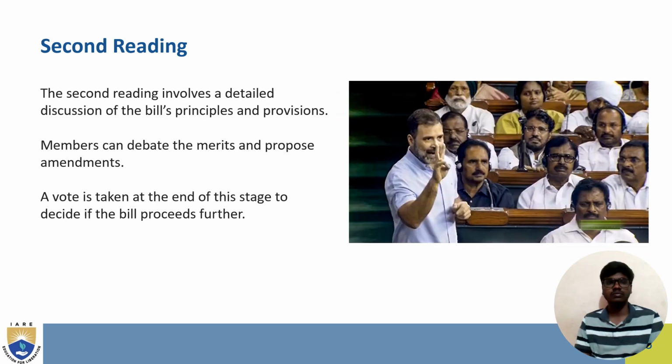And now, second reading. The second reading involves a detailed discussion of a bill's principle and provisions. Members can debate the merits and propose amendments. A vote is taken at the end of this stage to decide whether the bill proceeds further. Here, the second reading involves a detailed discussion on the bill and its principles and provisions, and the members of parliament can also debate the merits and propose amendments in the bill so that small changes can happen and the bill proceeds further.